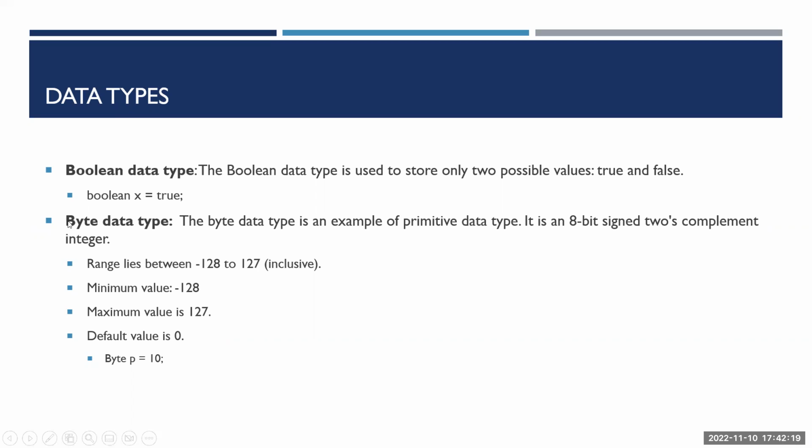Okay. The next comes the byte data type. Byte comes under the primitive data types. It is an 8-bit two's complement integer. So if you want to assign values ranging from -128 to 127, then you can use the byte data type. The minimum value which can be assigned is -128, and the maximum value is 127. If you're not assigning any value, meaning you just type byte, space, p, and end it with a semicolon, then the default value of p is 0.